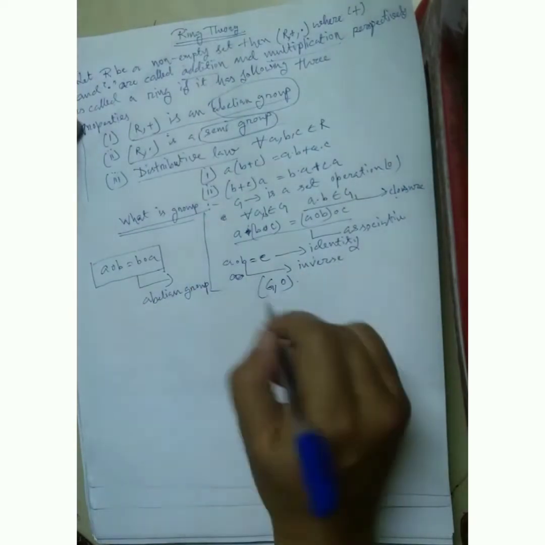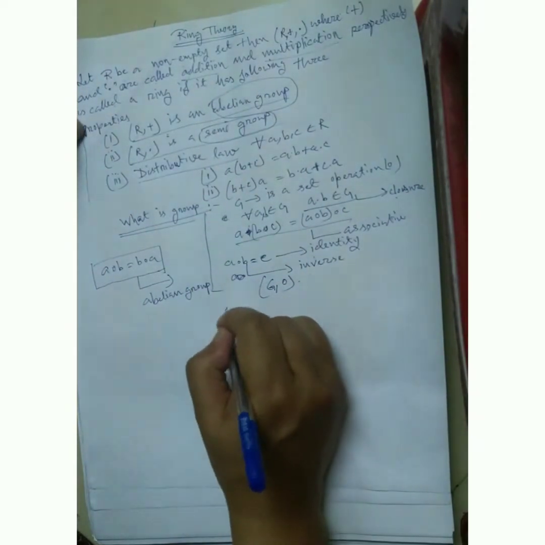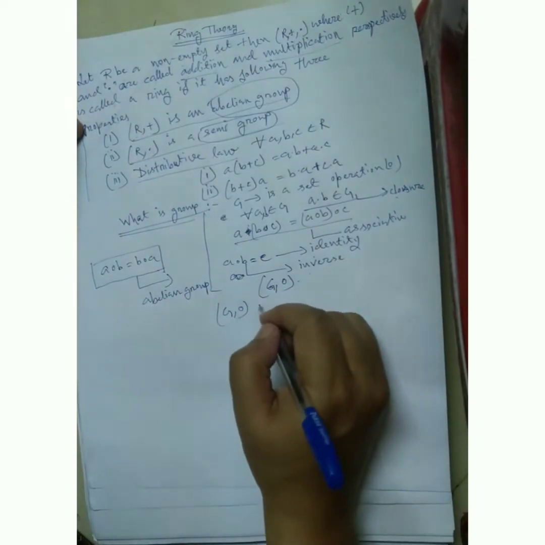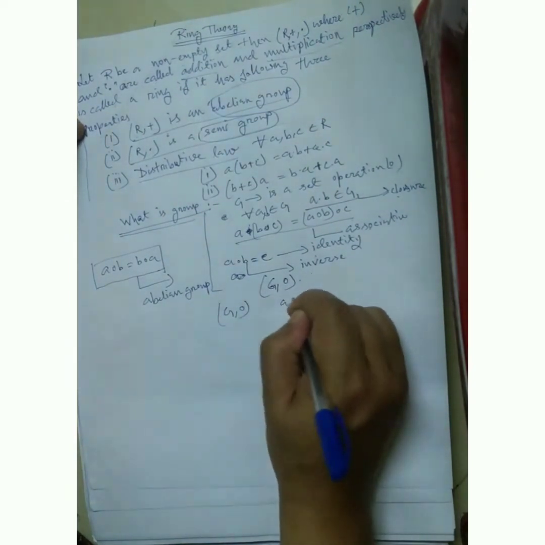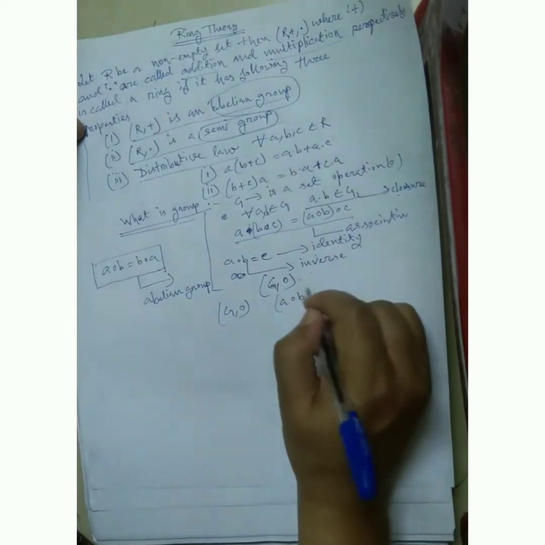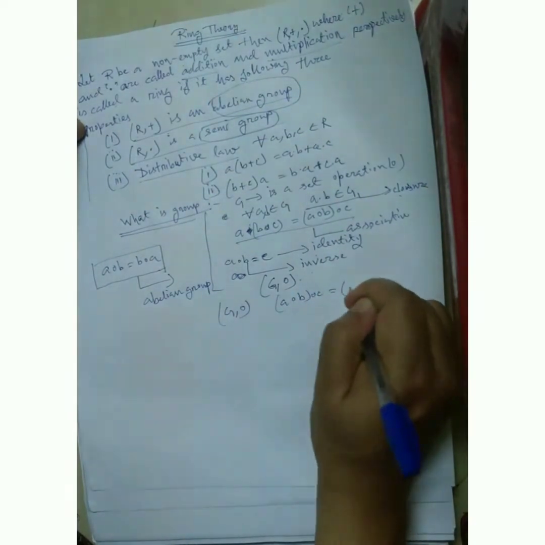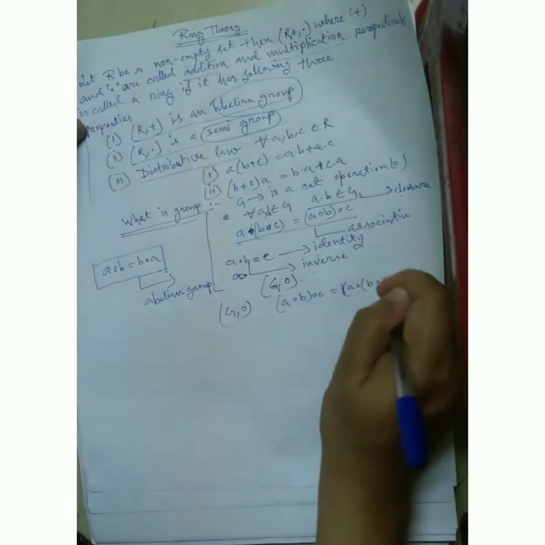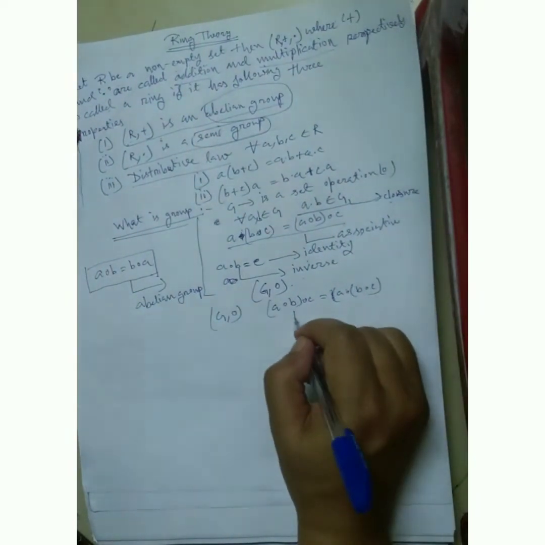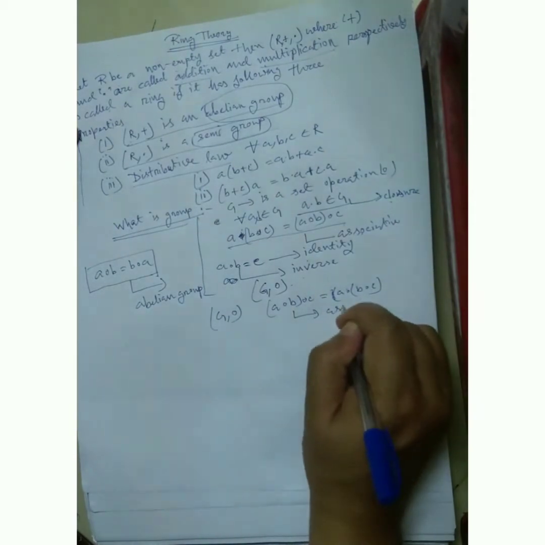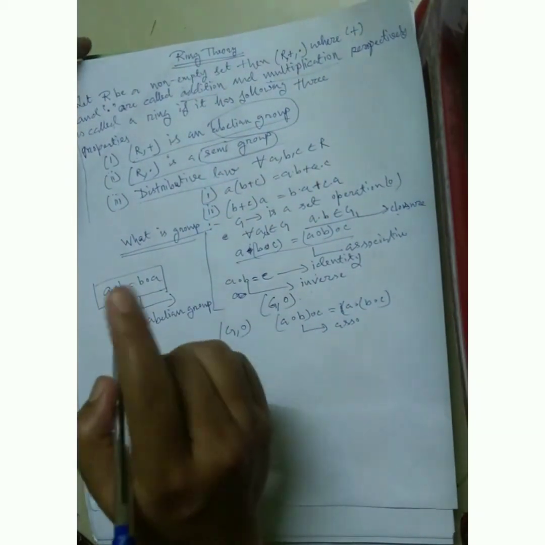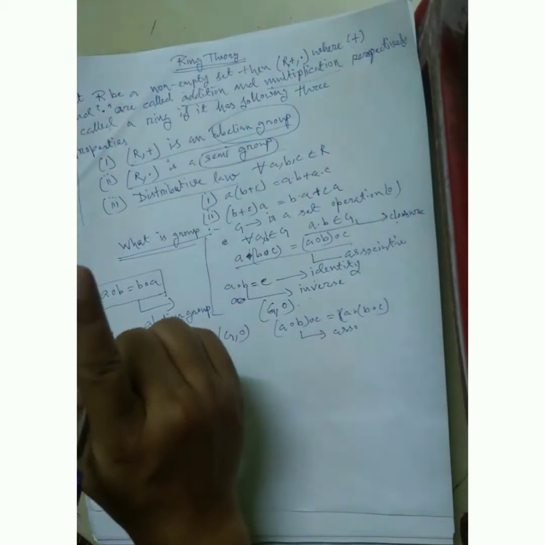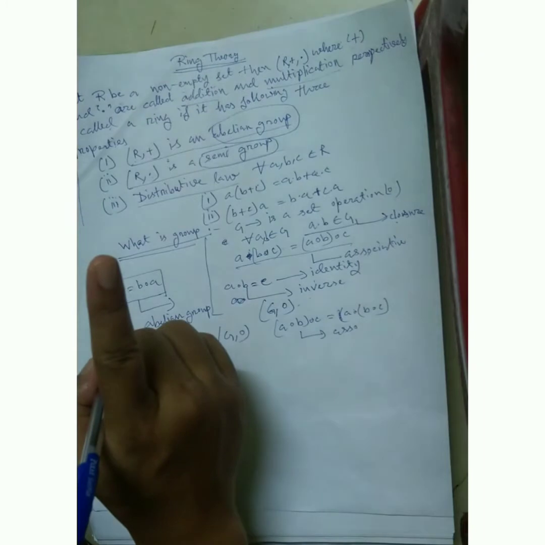A set G with a binary operation where the associative property holds, (a composed b) composed c equals a composed (b composed c). Semigroup means only the associative property and closure property hold. Then it is called a semigroup.